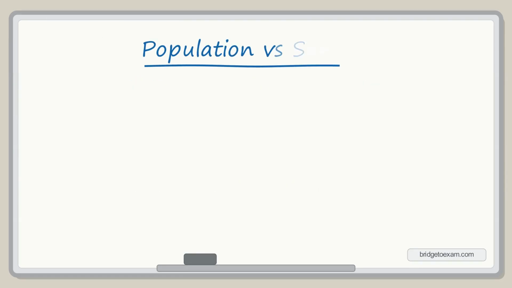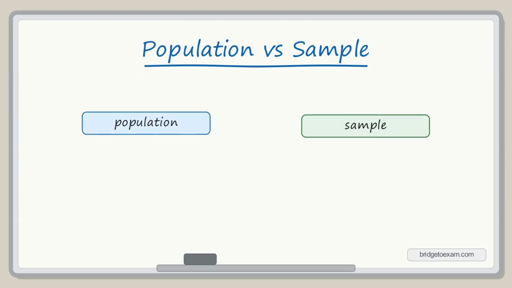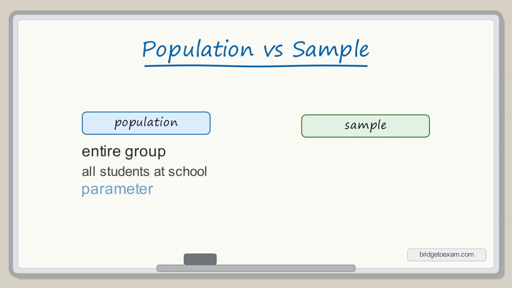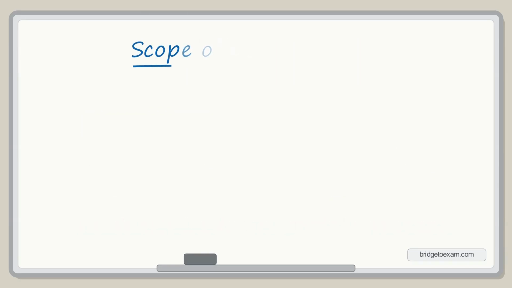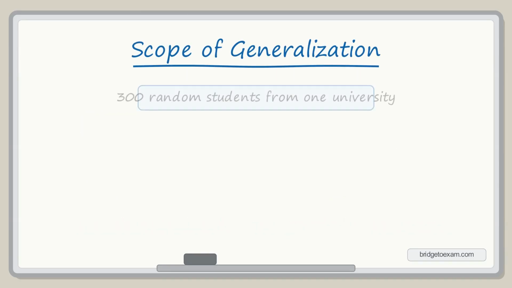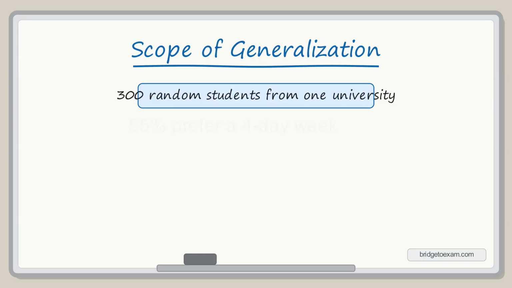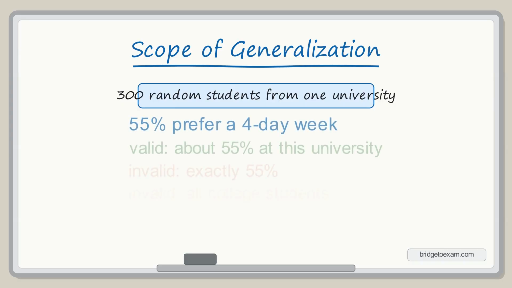The population is the full group you want to study. The sample is the subset you actually measure. A sample statistic estimates a population parameter. A random sample from one university can represent that university, not every college student.